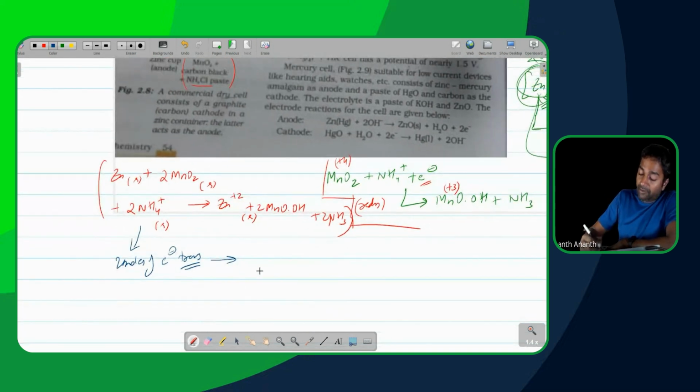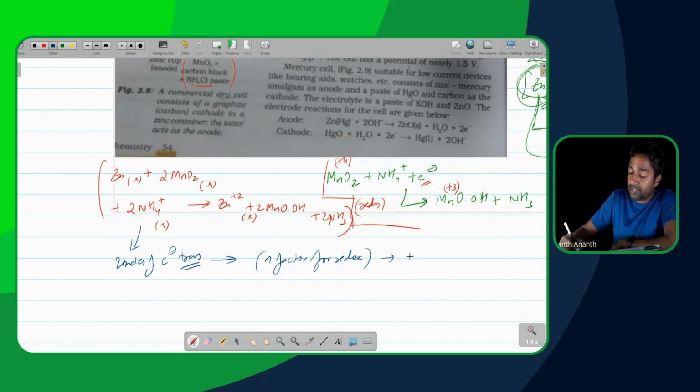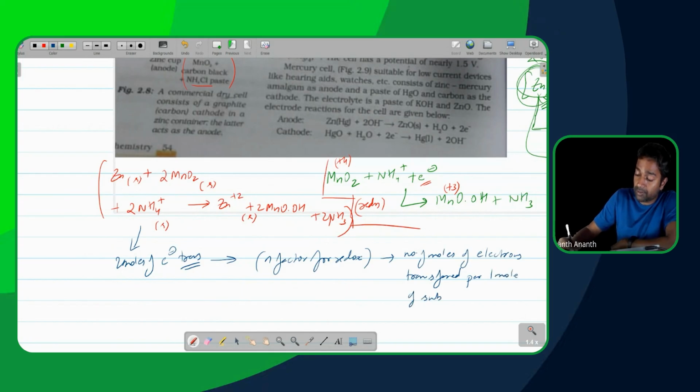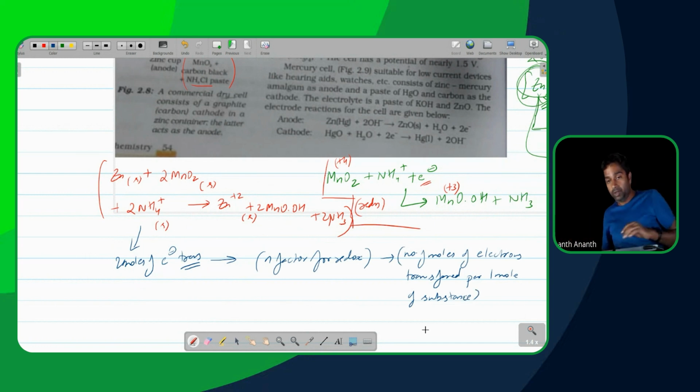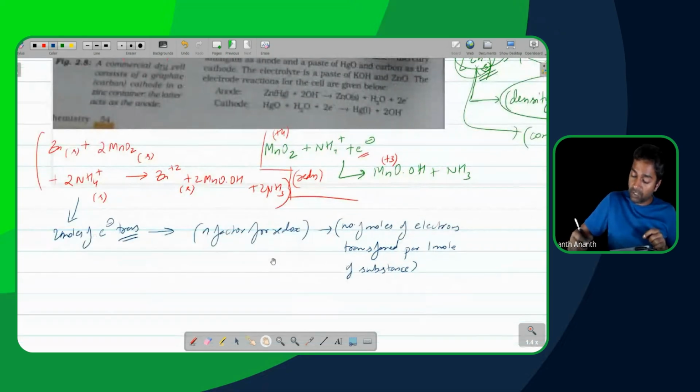N factor for redox: the best way to define N factor for a redox reaction is the number of moles of electrons transferred per 1 mole of substance. That's basically the idea. So the number of moles of electrons transferred for every 1 mole of substance is what is meant by N factor for a redox reaction.